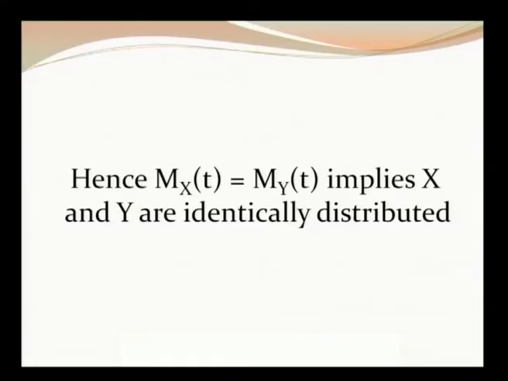There is a one-to-one correspondence between the moment generating function and the probability function. This is the uniqueness theorem of MGF. To explain further, if the two moment generating functions Mx of t and My of t are equal, it implies x and y are identically distributed, that is, they must have the same distribution.